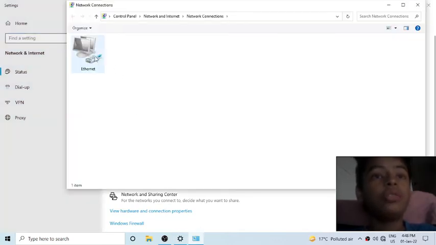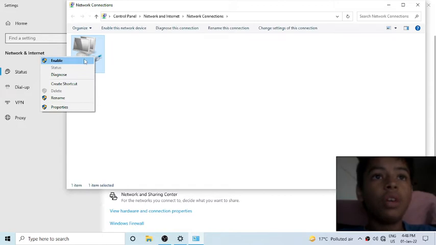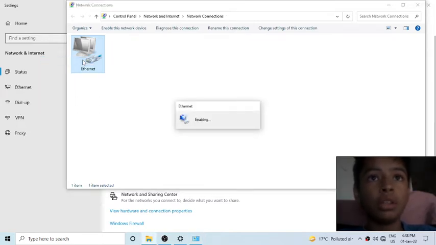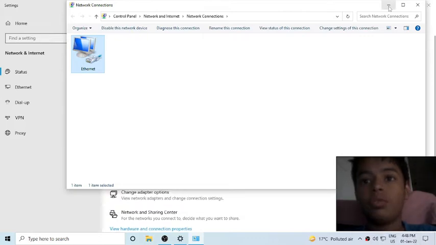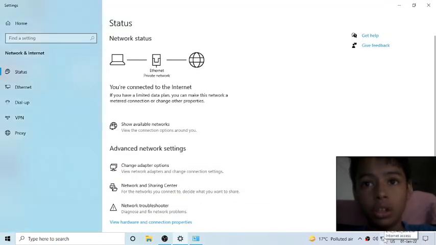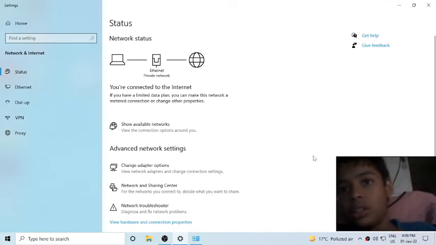Now you have to see this. If it is disabled, click on enable. So after enabling, you can see my net is going well.